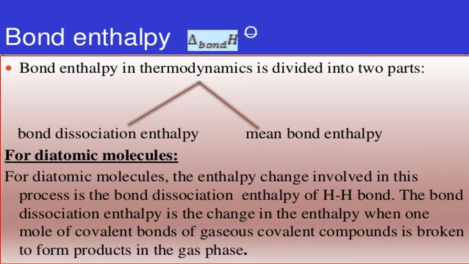Okay, now bond enthalpy is made more clear here, depending upon the type of molecule. See, bond enthalpy in thermodynamics, especially in chemistry, is divided into two parts: bond dissociation enthalpy and mean bond enthalpy. What is a bond dissociation enthalpy? Dissociate, separate, break, decompose. Okay. So here, the bond is dissociated.